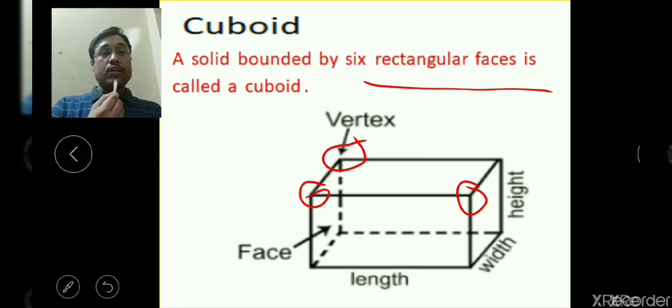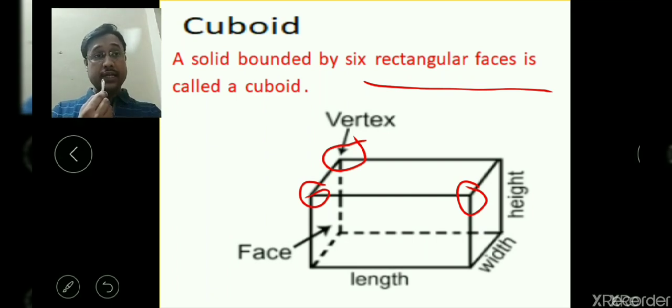So in this way you will see that 4 downside and 4 upside, a total of 8 vertices are in a cuboid, and there are 12 edges. You can see the 4 edges at the top, 4 edges at the bottom, and the 4 pillars connecting the top face and the bottom rectangular face. That is a total of 12 edges we have.